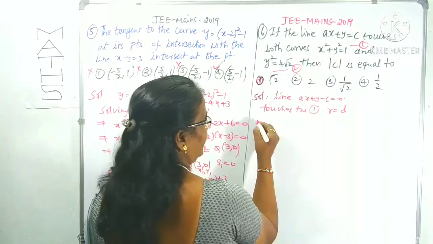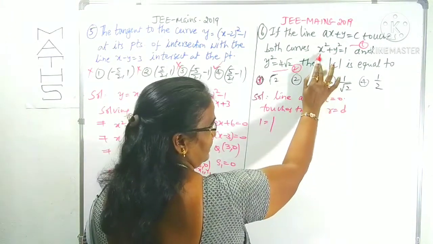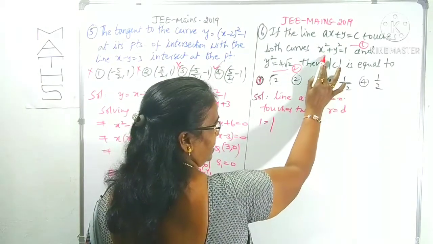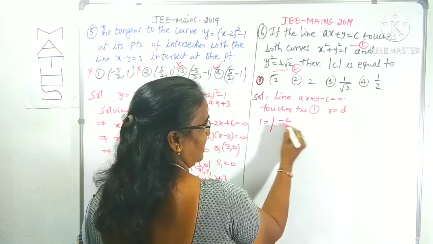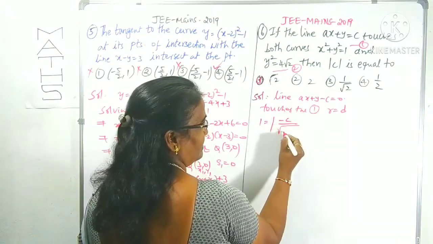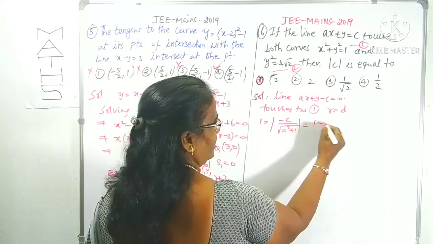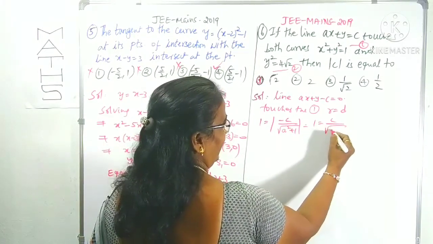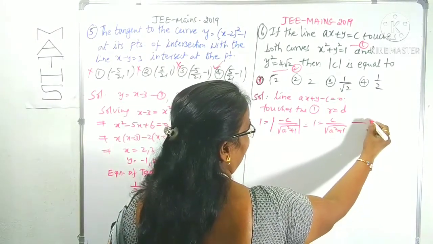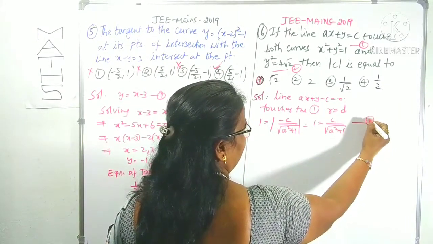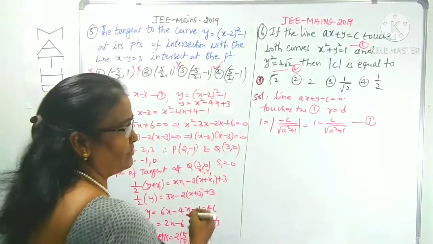What is the radius of this circle? 1 is equal to D, the perpendicular distance from the center of the circle, 0, 0, to this line. That is mod C by root over a square plus b square, which is a square plus 1. That is, 1 is equal to C by root over a square plus 1. We got this as one of the equations.